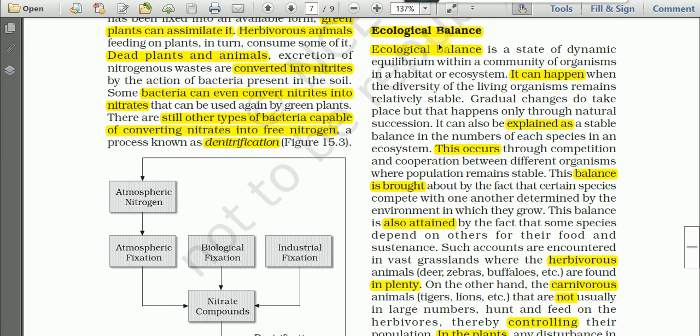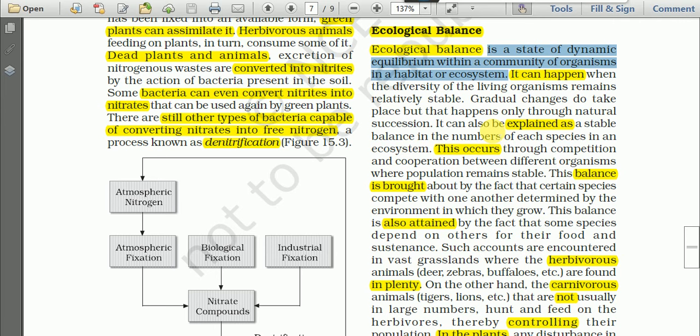So this is the topic, ecological balance. Ecological balance is a state of dynamic equilibrium within a community of organisms in a habitat or ecosystem. Dynamic means changing from time to time. Equilibrium means balance within a community, within a group of organisms in a habitat or ecosystem.